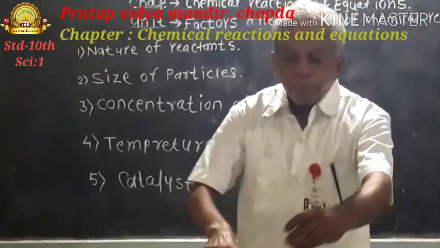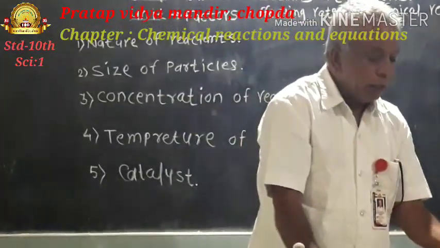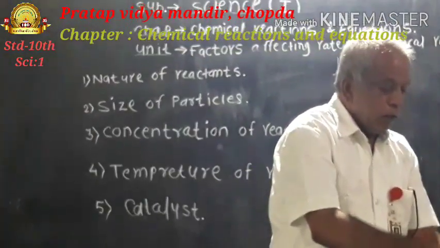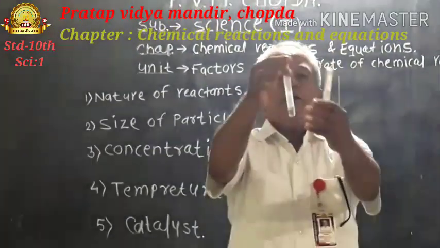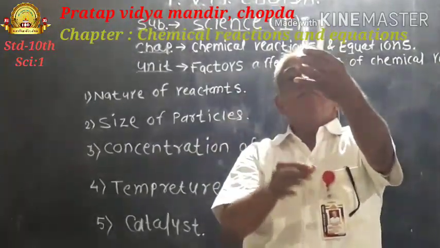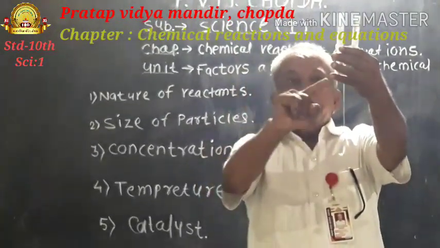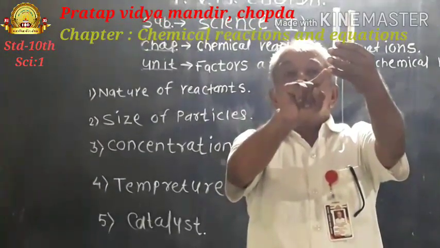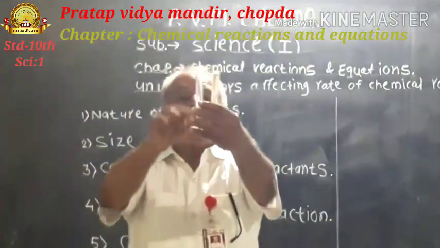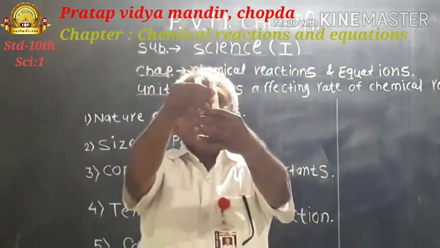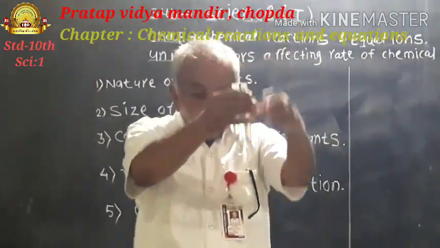Later on, take some quantity of powder of Shahabad tile in a test tube. It means that in these test tubes there is the same quantity of particles, whereas in the second test tube there is powder of calcium carbonate.